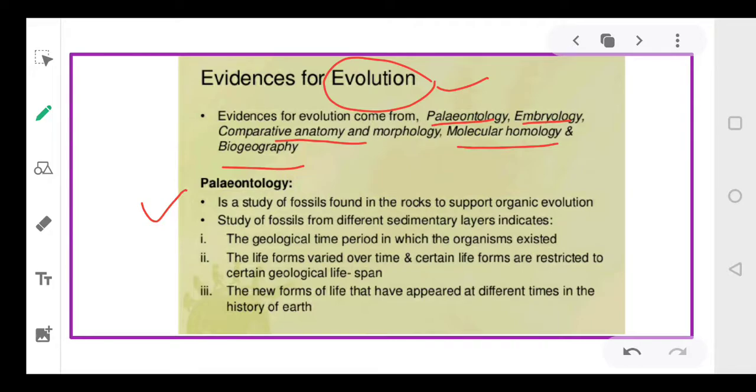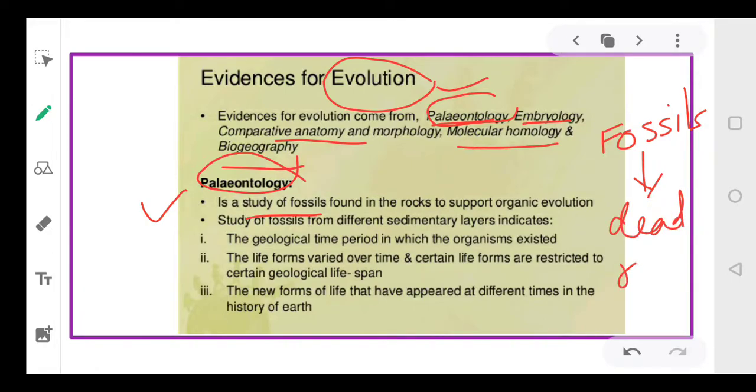Now, coming to the first term, that is paleontology. Paleontology means the study of fossils. I hope, dear students, you know what fossils are. Can you tell me what are fossils? Yes, everyone, tell me. Fossils are the dead remains of plants and animals. The animals and plants that existed once, when they died, their body structures, their parts of the body, were embedded into the layers of the soil. Those impressions are referred to as fossils.